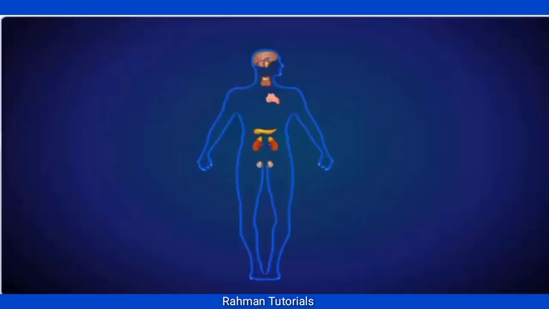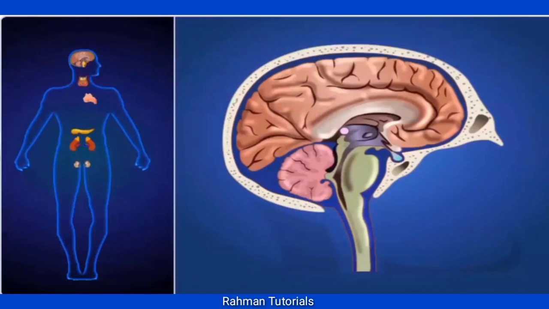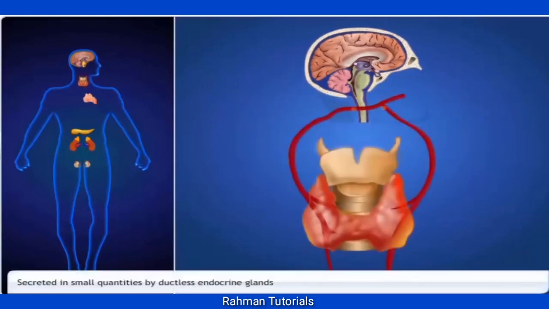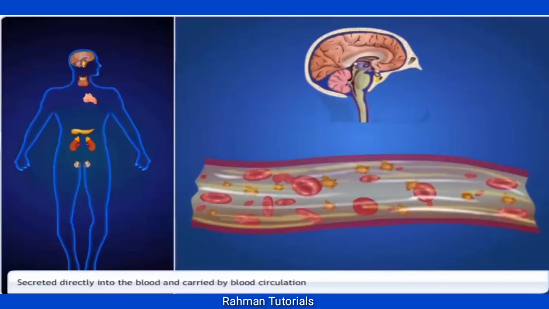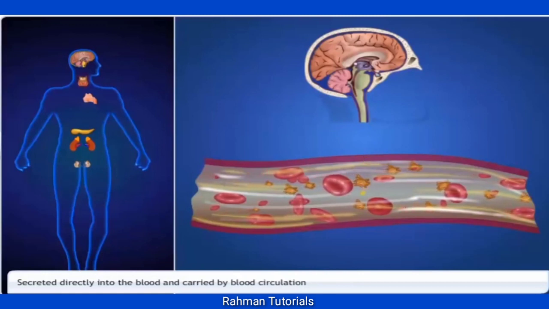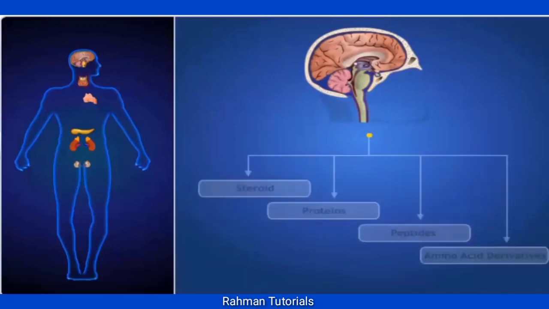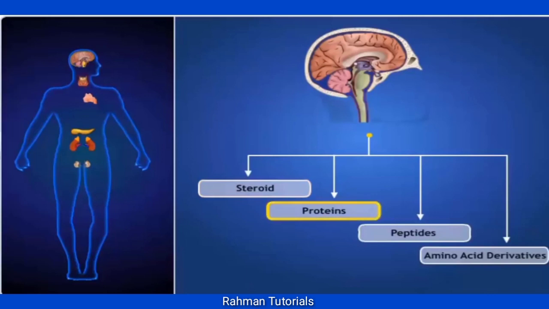Hormones play a crucial role in the control and coordination of the body. Let's take a look at the general characteristics of hormones. They are secreted in minute quantities. They are poured directly into the blood and are carried by blood circulation. They may be steroids, proteins, peptides, or amino acid derivatives.